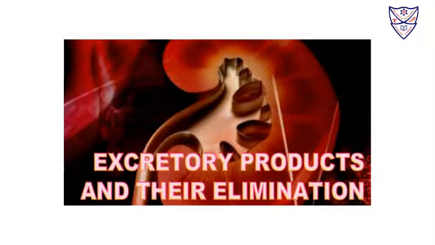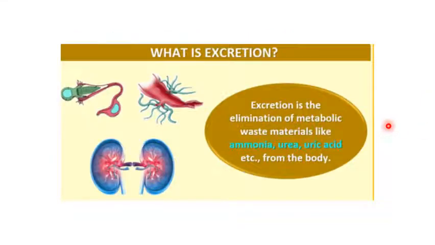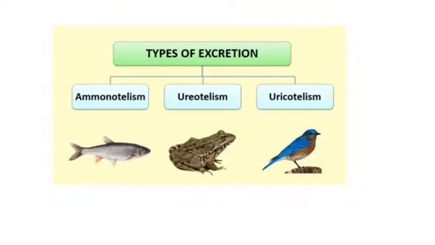Hello students, let us start with the next chapter in biology, that is excretory products and their elimination. In this chapter we will learn about the process of excretion. What is excretion? Excretion is basically elimination of metabolic waste materials like ammonia, urea, uric acid from the body. If these materials accumulate in the body, then they can be very toxic. So it is necessary that we remove them from our body all the time.